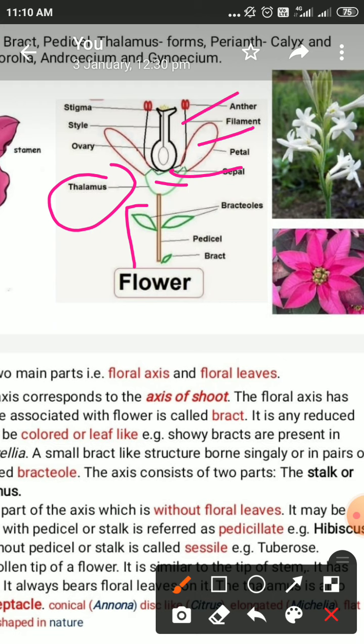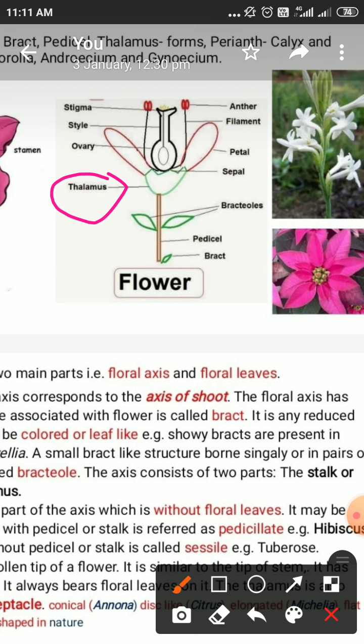Then the stamens are there, the gynoecium is there, the ovary is there, the female part is there. So this is about the thalamus, which is a chair. Chair means we use it to sit. Just as we use a chair to sit, the thalamus is the organ of the flower on which the floral parts like sepals, petals, androecium and gynoecium are seated or organized.